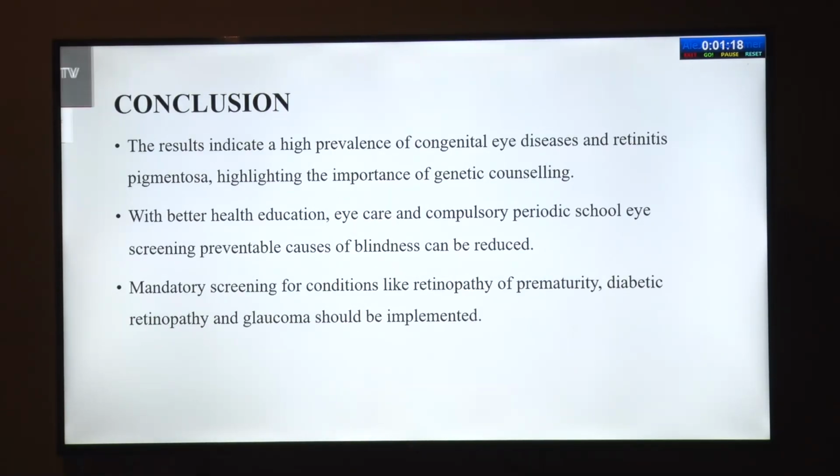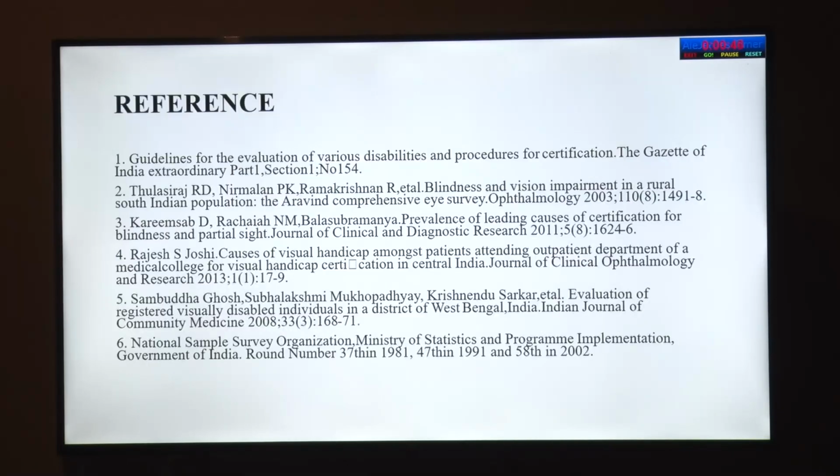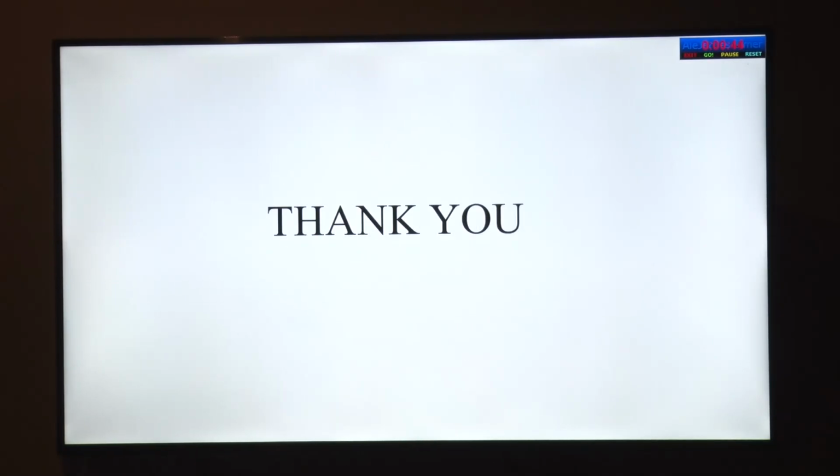And conclusion: the results indicate a high prevalence of congenital eye disease and retinitis pigmentosa, highlighting the importance of genetic counseling. With better health education, eye care, and compulsory periodic school eye screening, preventable causes of blindness, such as refractive errors, can be reduced. Mandatory screening for conditions like ROP, diabetic retinopathy, and glaucoma should be implemented. Reducing eye trauma can significantly lower the risk of visual disability from corneal scarring and infection. Additionally, improving the quality of life for blind individuals requires well-maintained, accessible, affordable, and sustainable rehabilitation services. These are my references. Thank you.